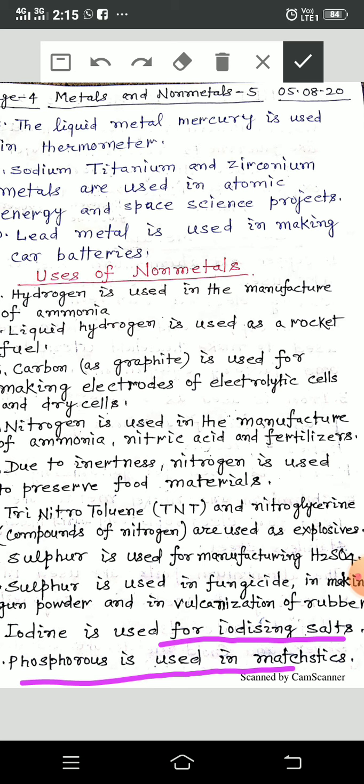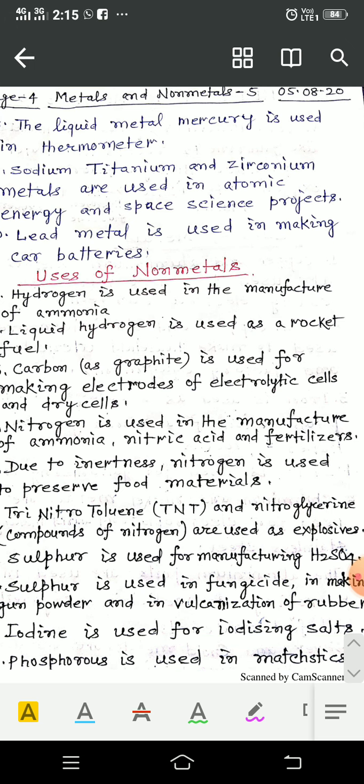The remaining thing according to the syllabus is the formation of ionic compounds and their properties. Only these things remain to discuss with you till the first terminal examination.